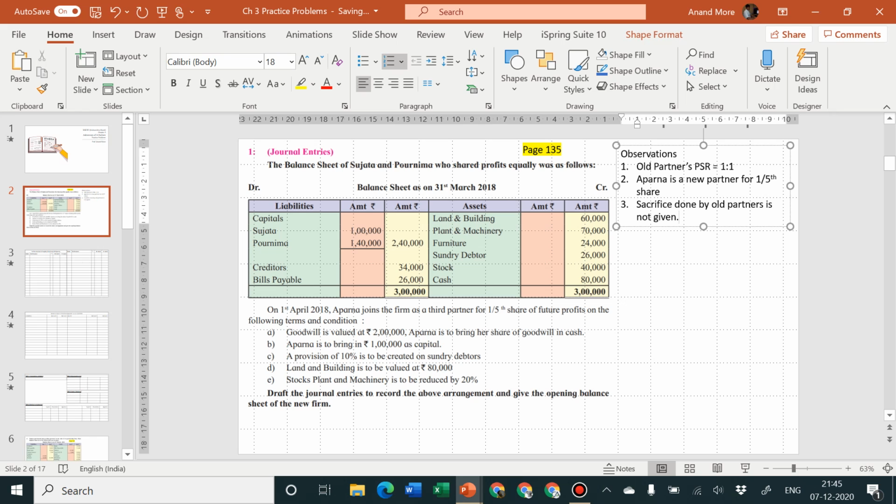Now sacrifice done by old partners is not given. That means, if you remember, I have taught you 4 different situations of calculation of ratio. This situation, where only the new partner's share is given but nothing is mentioned about which old partner has sacrificed how much, is considered as our first situation in calculation of ratios.